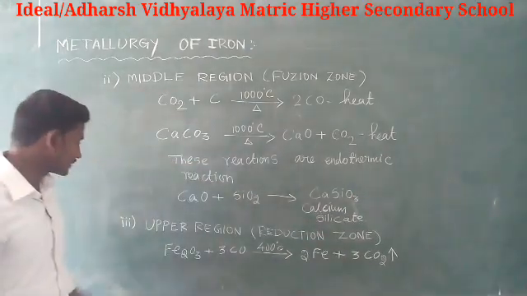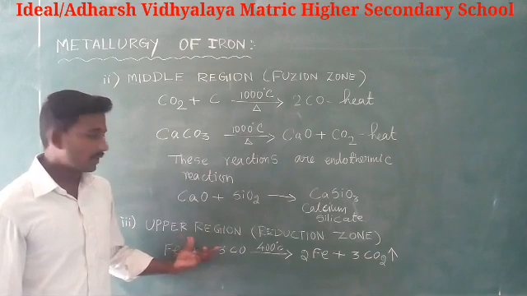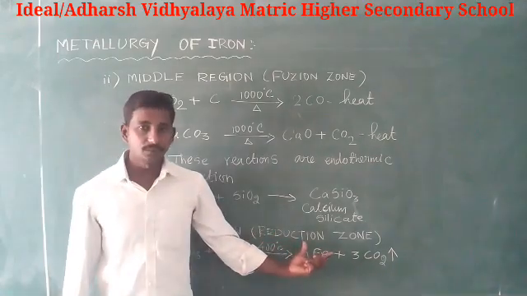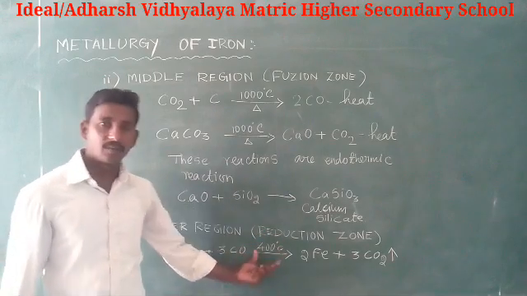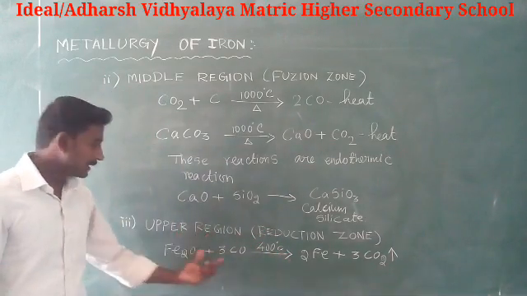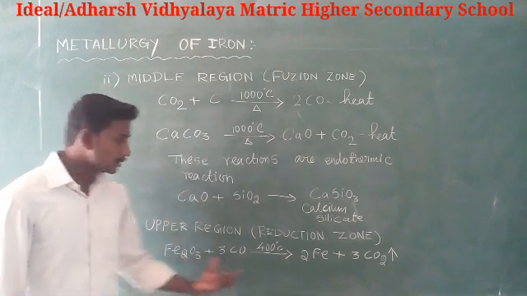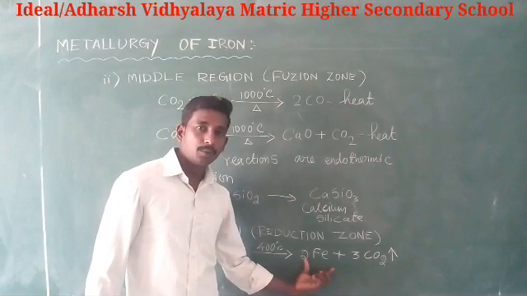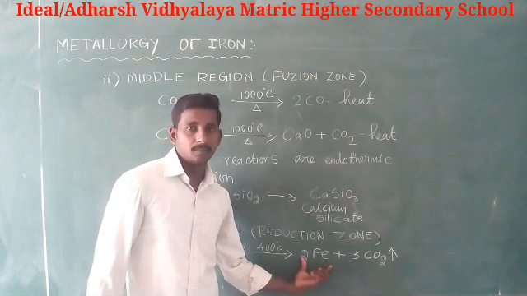Next, the upper region, or reduction zone. The temperature here is about 400 degrees Celsius. In this region, carbon monoxide reduces iron oxide to form pure spongy iron.